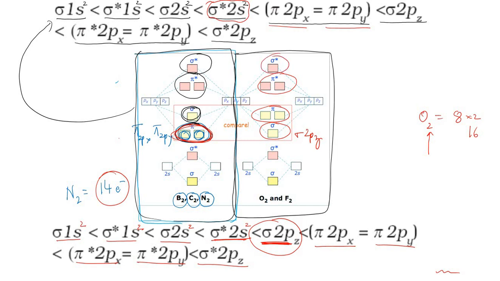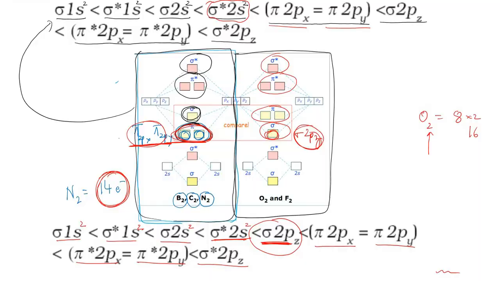The only thing you have to recall is that for molecular orbitals up to 14 electrons, pi 2px and pi 2py will have lower energy. That is the reason we have written lower here. For molecular orbitals having electrons greater than 14, sigma 2pz will have lower energy, and that is the reason we have written it here. Is the concept clear, students?